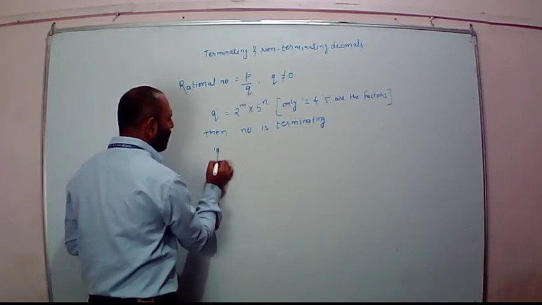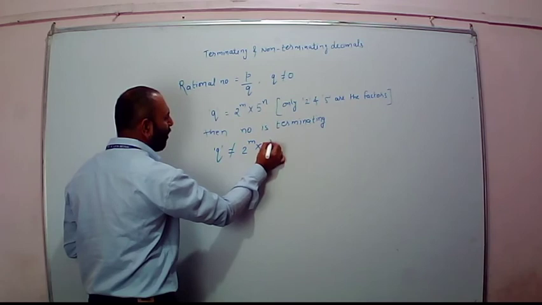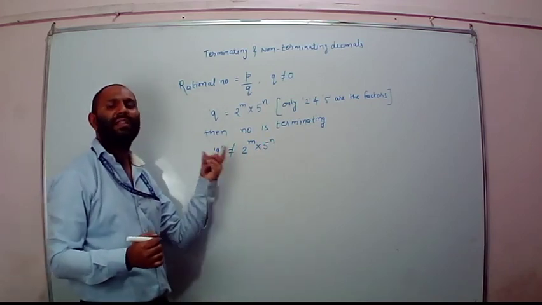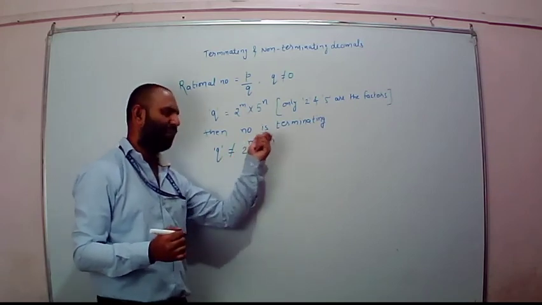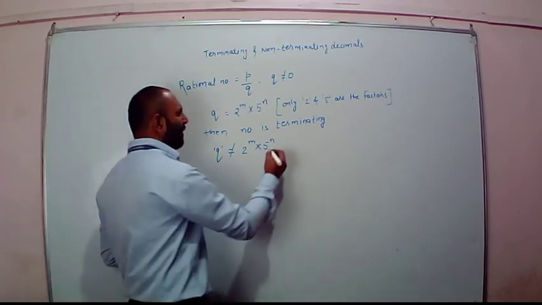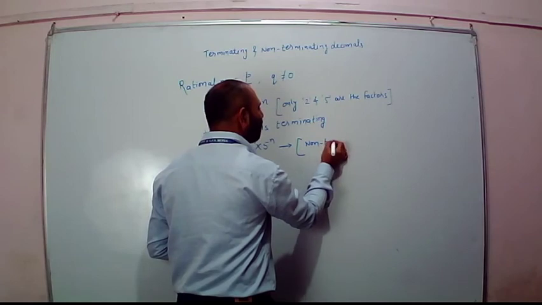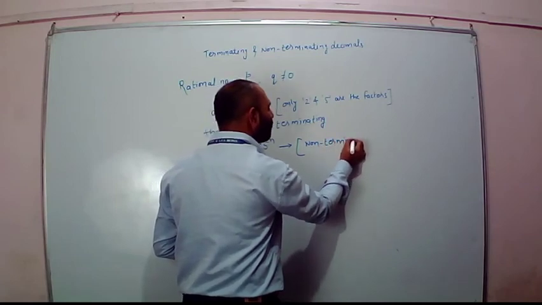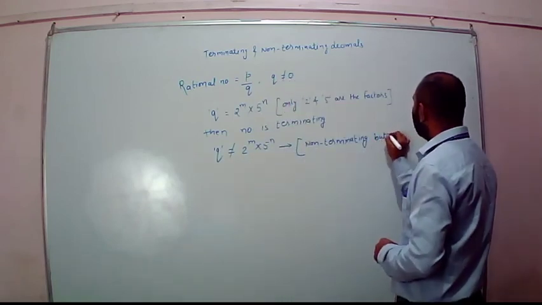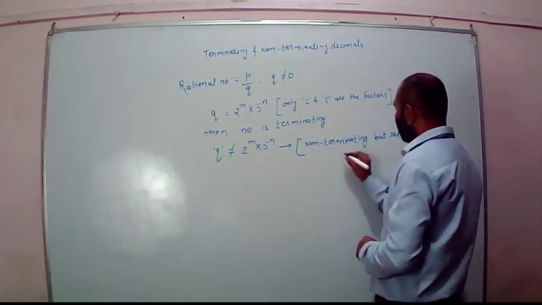If this Q is not in the form of 2 to the power of n into 5 to the power of n, even if these two factors are there and still any third factor appears, then it is not going to be terminating. Then it will be non-terminating but repeating decimals.